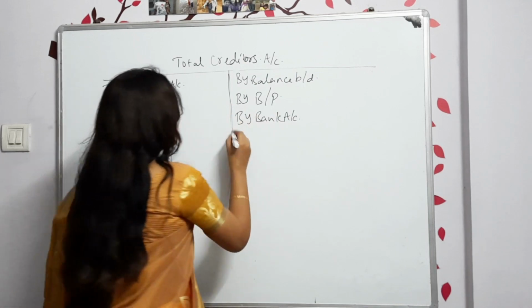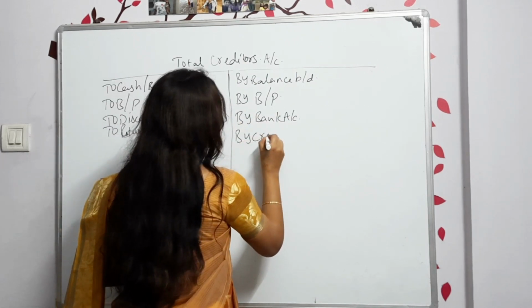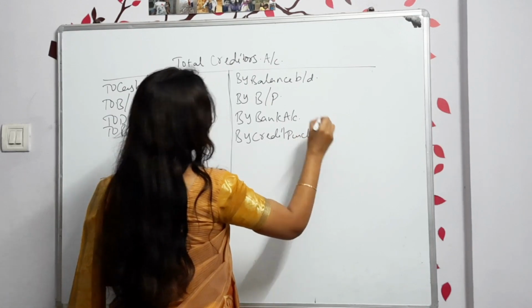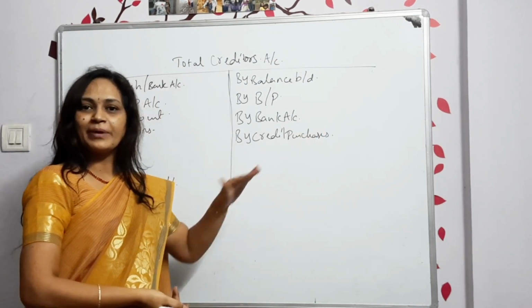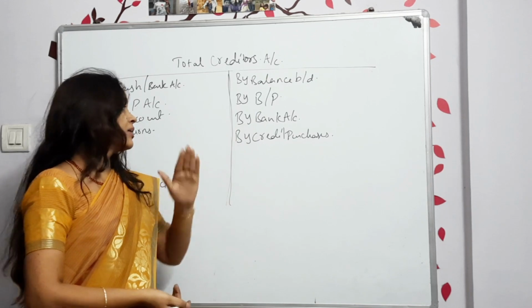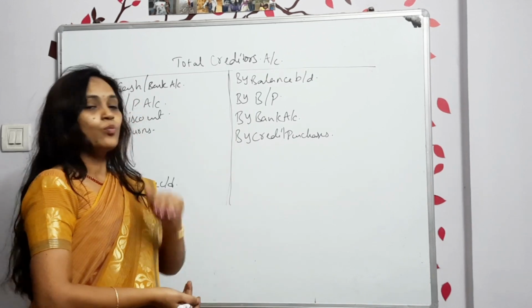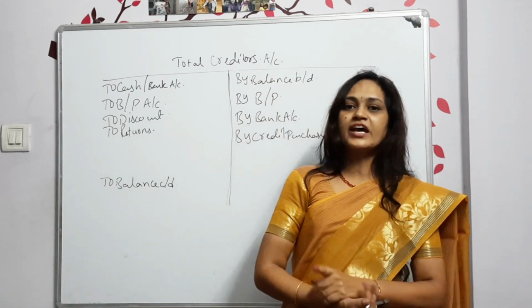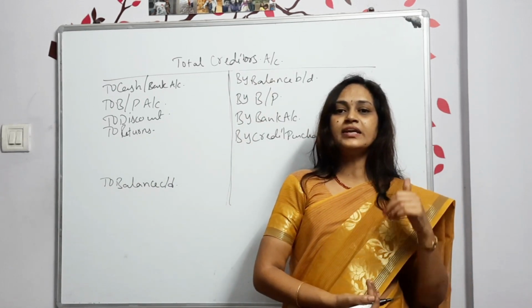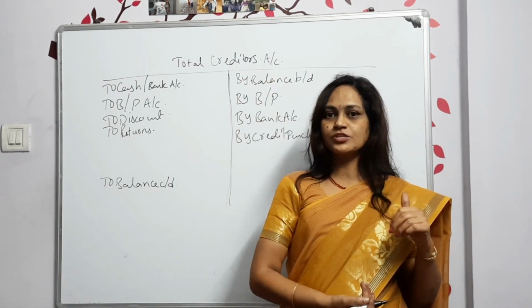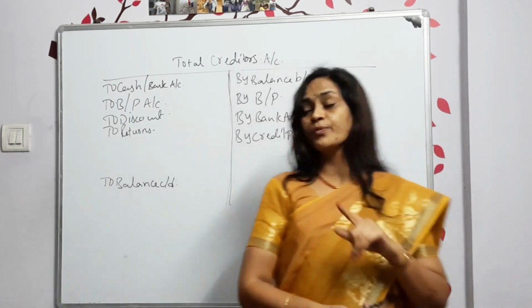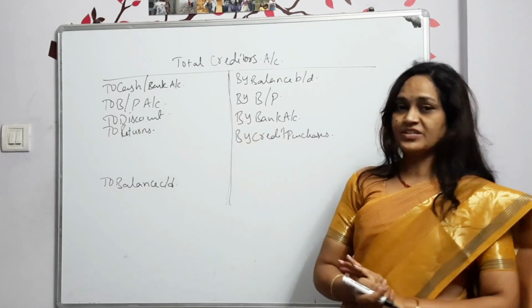Okay, now by credit purchases. By credit purchases, that also we are showing on the credit side. Clear? Once again I will tell you very clearly, in this you will not get cash purchases, because we find creditors at the time of credit purchases only, so you can't find cash purchases here. Okay, now this is the format.